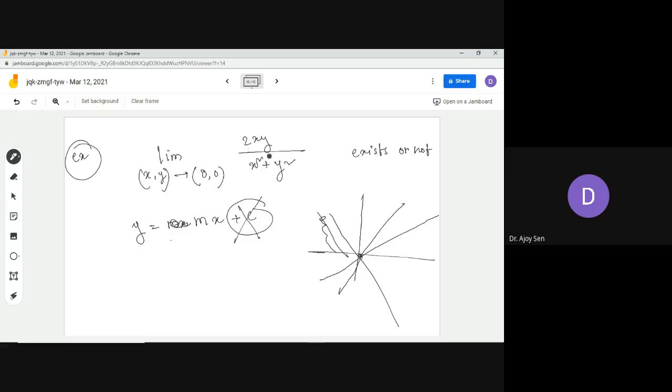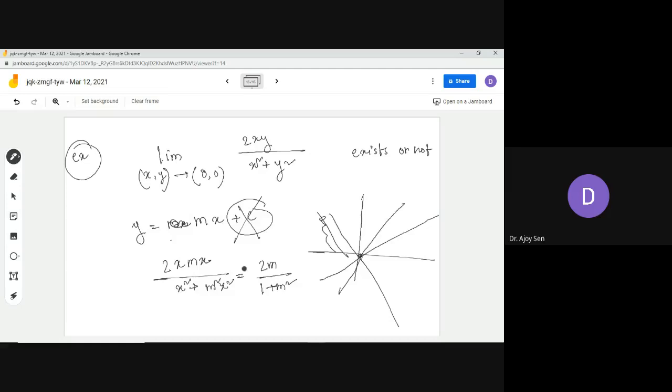This 2xy over x square plus y square, what will that be? If you put mx in place of y and simplify, this becomes 2m over 1 plus m square.